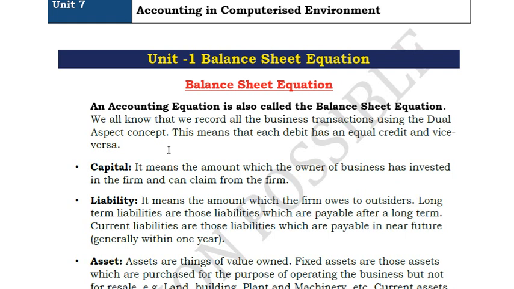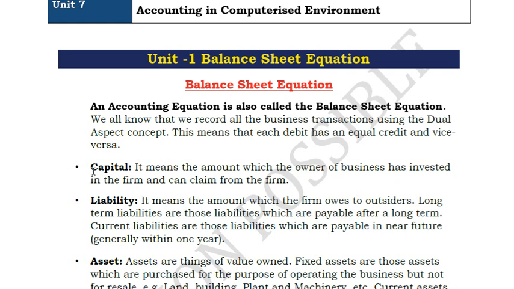As you know, the balance sheet is nothing but, the name itself suggests it has to be balanced. That means your assets and your liabilities should be balanced. Both should have the same number. Your assets should be equal to your liabilities. So that is what the equation of a balance sheet is all about.